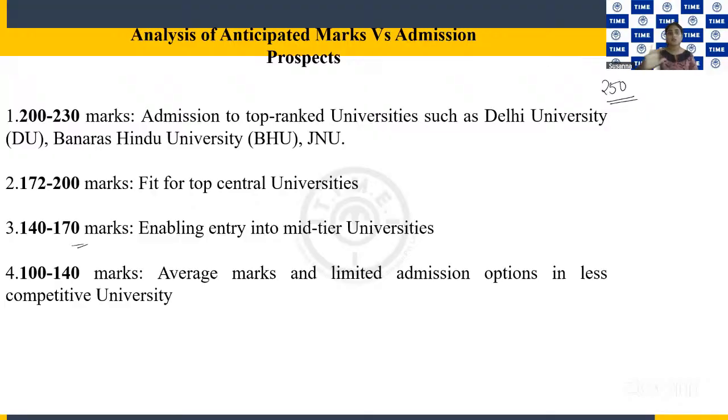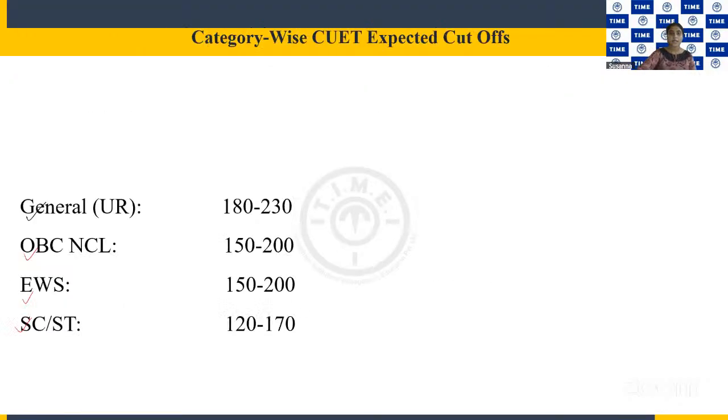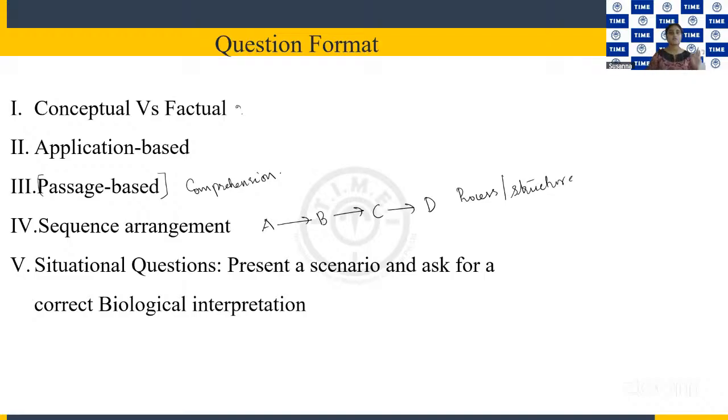Then I told you how many marks you need to get into the universities. Then we discussed the expected cutoffs for different categories. Then the question formats we have: conceptual and factual, a good number of questions. Then application based. I gave you a clear idea about passage based questions, sequence arrangement, and then situational questions.